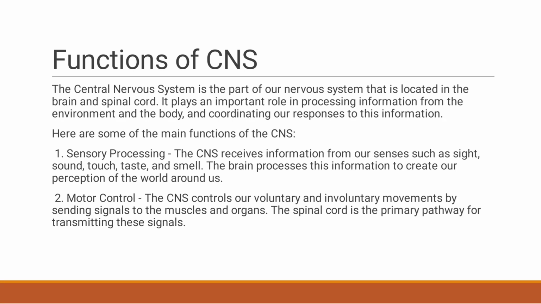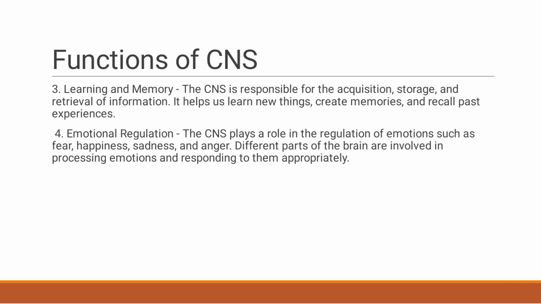The main functions of the central nervous system include sensory processing. Sensory means it will receive the information from our senses such as sight, sound, touch, taste and smell. Then motor control. The spinal cord is a primary pathway for transmitting these signals. The central nervous system will control voluntary and involuntary movement.